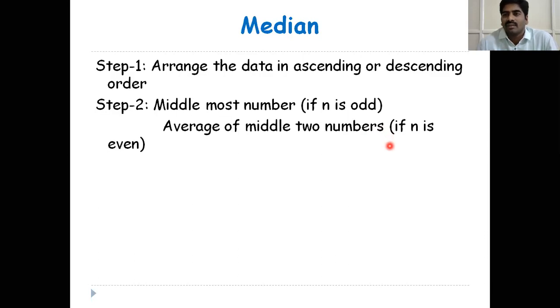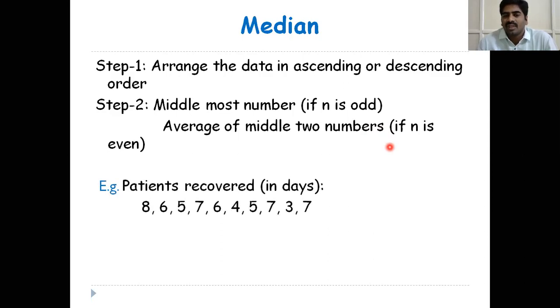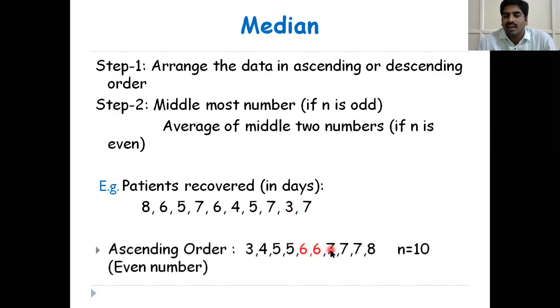I will explain with an example. Same example. This is the data, and you have to arrange the data first in ascending order. Here there are two middle numbers, because n is an even number, n is equal to 10.